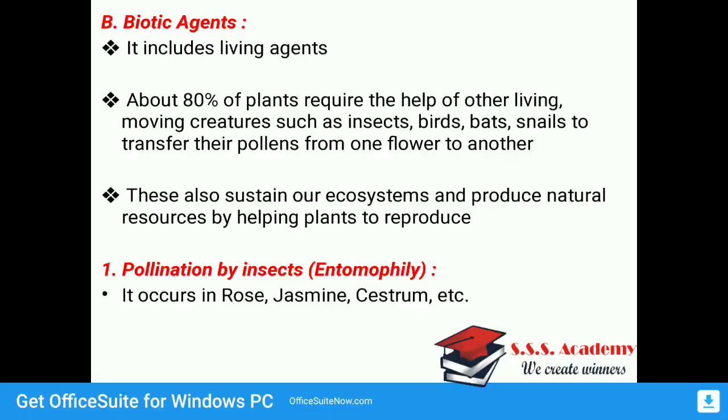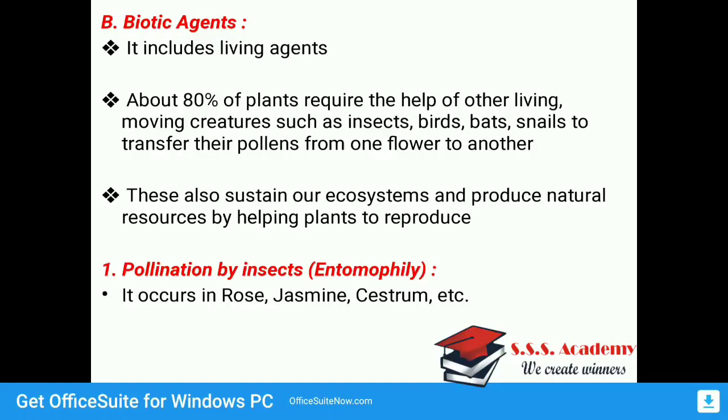The name itself indicates that those agents must be living. About 80% of plants require the help of other living, moving creatures such as insects, birds, bats and snails to transfer their pollen from one flower to another. This also sustains our ecosystem and produces natural resources by helping plants to reproduce. So biotic means that the agents must be living in nature, and they include moving or living creatures like insects, birds, bats and snails. First is pollination by insects, which is called entomophily.